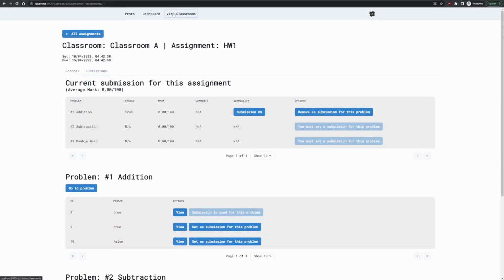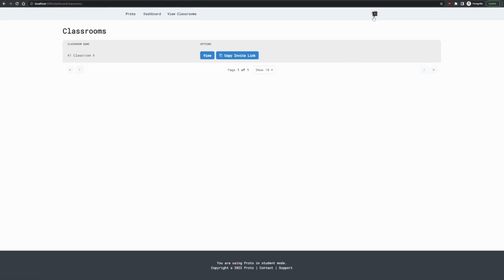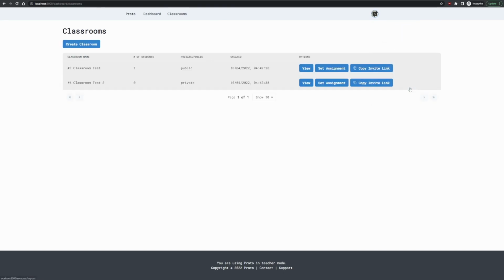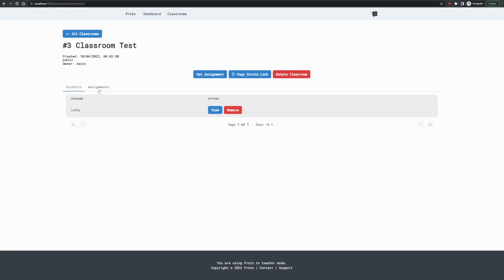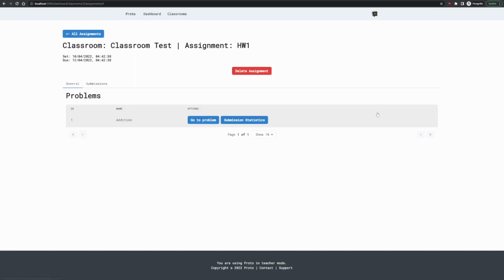Now what we'll do is go back to viewing the classrooms, but we will change into teacher mode. So now I've turned on teacher mode and I can see the classrooms which I as a teacher have created. So we can just view one of these classrooms here, and I can see that I have 1 student, and I can see the assignments that I've set as well. So if I open up one of these assignments, I can see that it only has 1 problem.